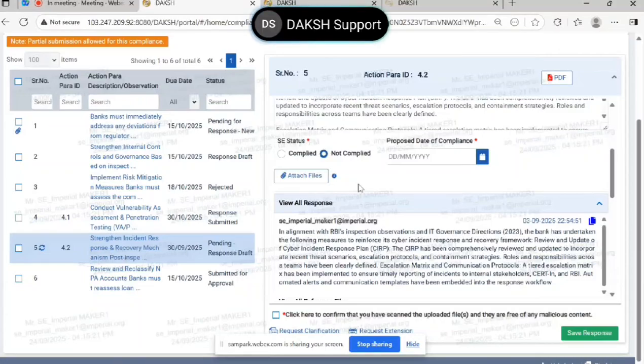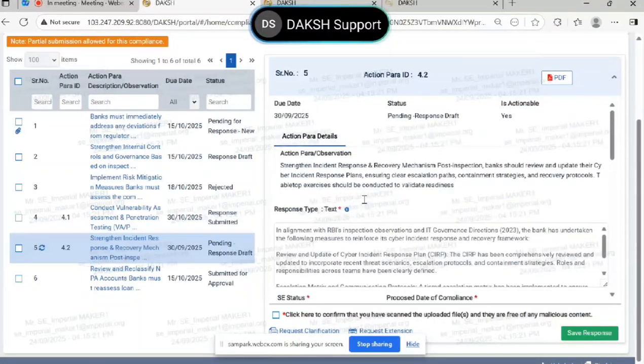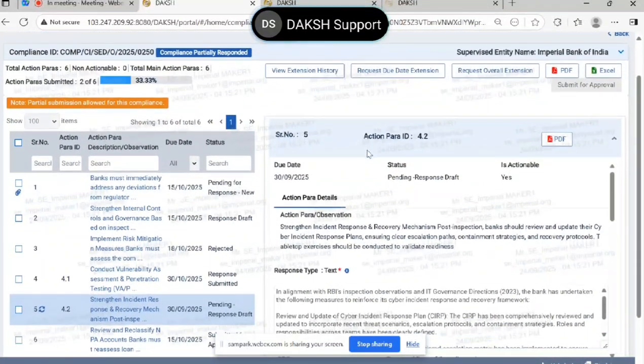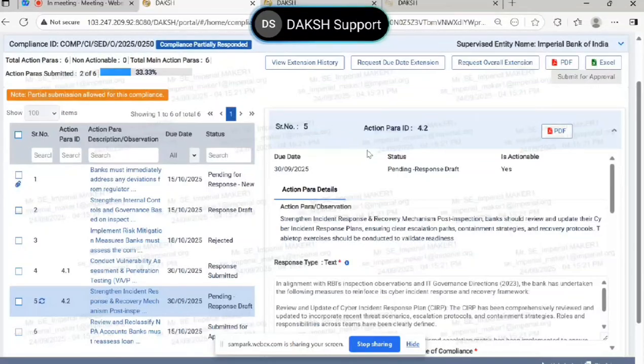Okay, so these are the major critical points in the compliance part. We have received a few more questions, and we will continue discussing them after the next module. There are a few more small modules. These two modules, return and compliance, are the major modules, the biggest modules for the NBFC users. There are certain other modules, which are inspection, complaint, and communication. So please go through all these modules. Next, we are going to demonstrate these modules, and whatever questions you want to ask, please put them in the chat box.